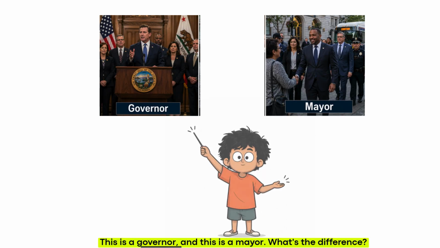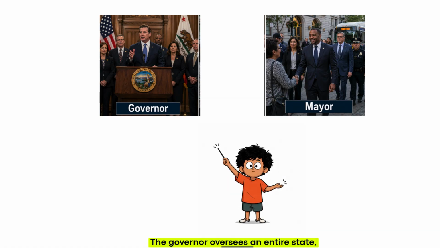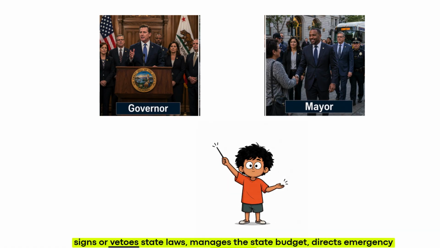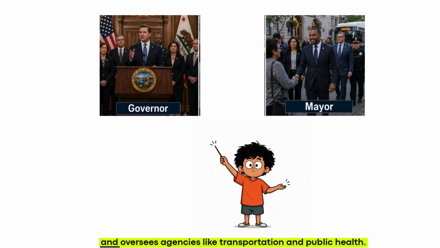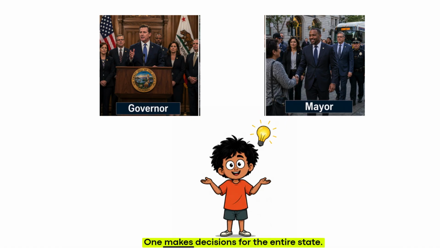This is a governor, and this is a mayor. What's the difference? The governor oversees an entire state, signs or vetoes state laws, manages the state budget, directs emergency response, and oversees agencies like transportation and public health. The mayor focuses on one city, overseeing local services such as police, fire departments, public transportation, sanitation, and city development. One makes decisions for the entire state. The other focuses on the needs of a single city.